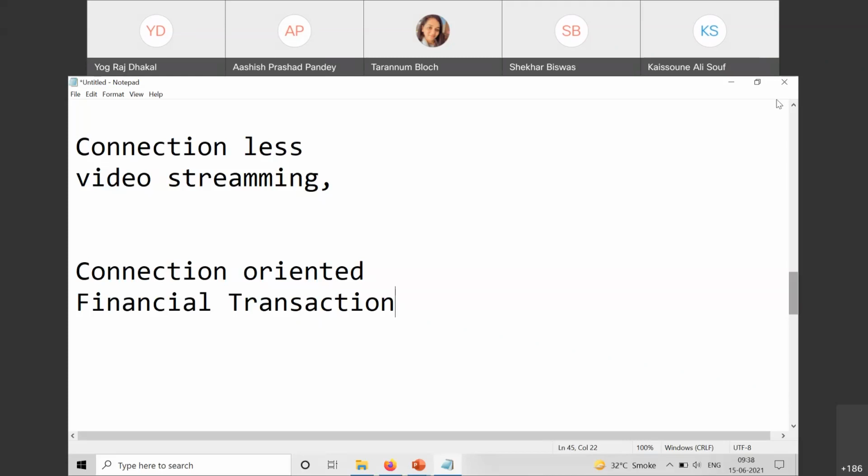Maybe there is some corruption in the message or the message is not passed, then there will be some type of error. No, why do you feel it's connection oriented? Have you seen any acknowledgement? That's the question. WhatsApp, you are right, I'll put it here. WhatsApp is connection oriented. But my question is why you feel that. Anybody can answer.